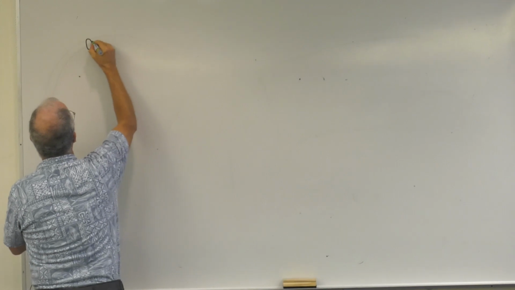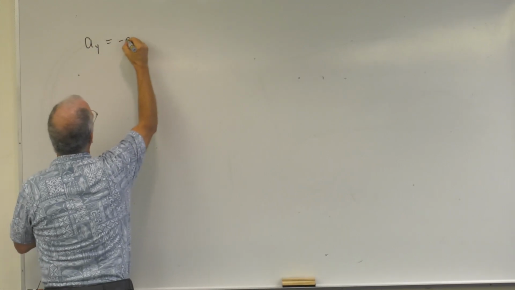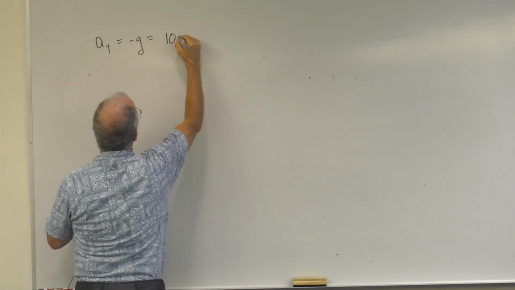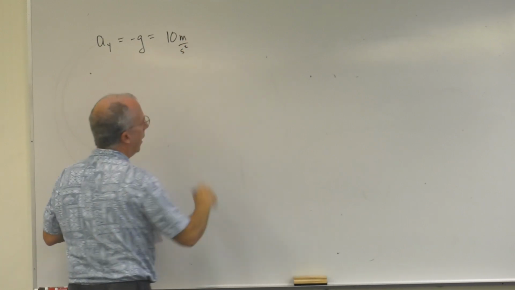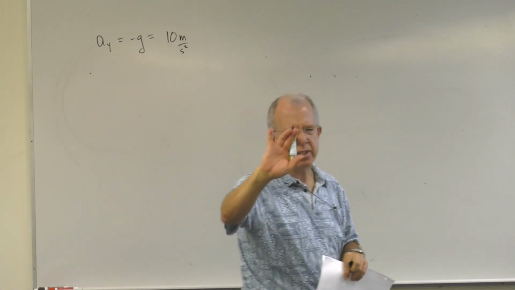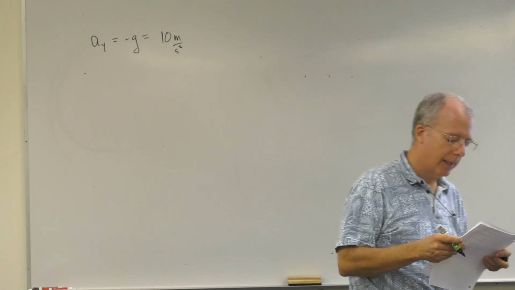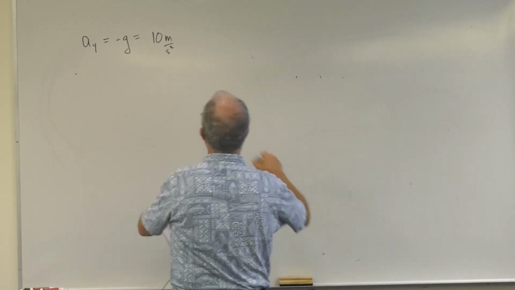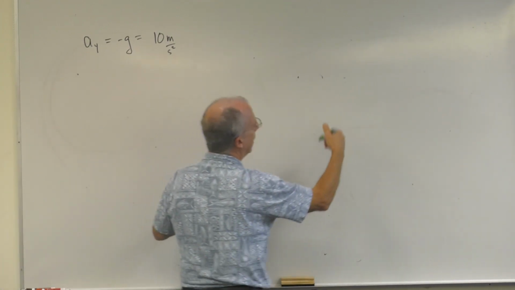We're going to say that a sub y equals minus g is minus 10 meters per second squared. So forget about the 9.8, just for this example. We're going to say it's minus 10. Now, hold on a second. Let me write, what's acceleration?